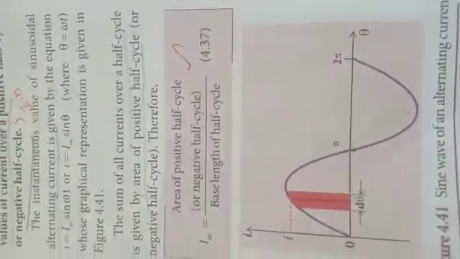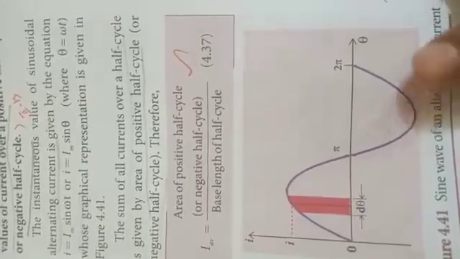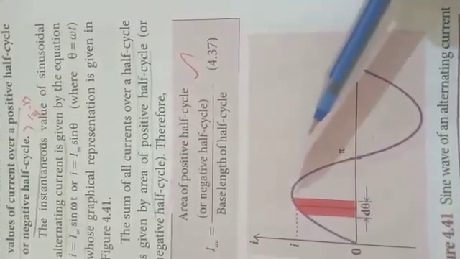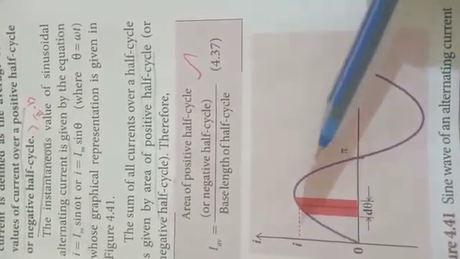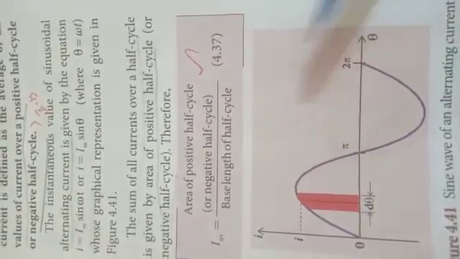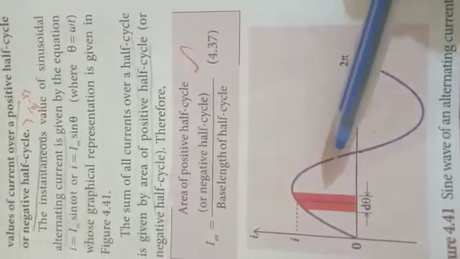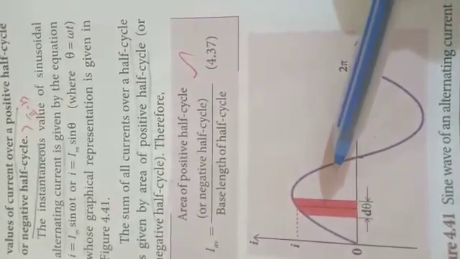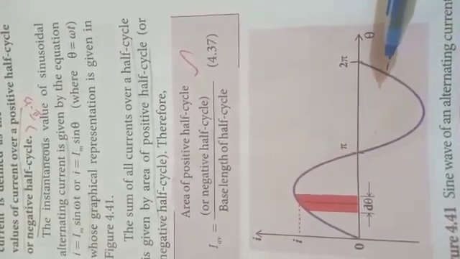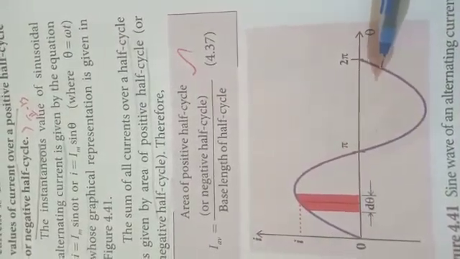It is a sine wave of an alternating current. Here the magnitude and the direction of the alternating current change from one instant to another. During the positive half cycle, current is taken as positive. During the negative half cycle, current is taken as negative.